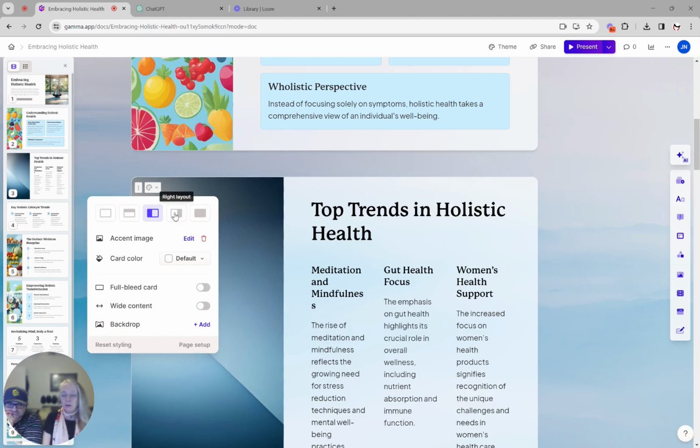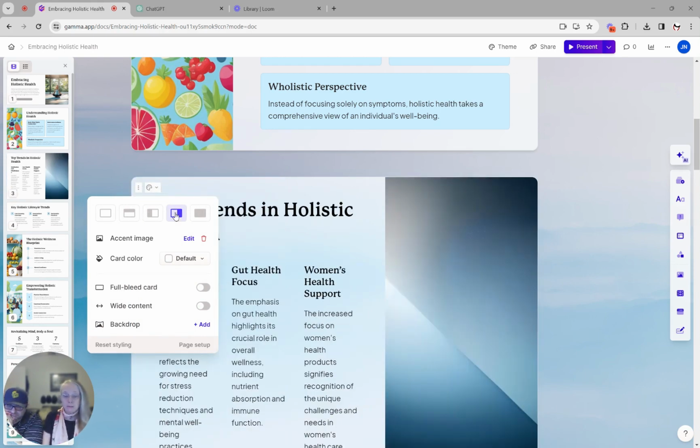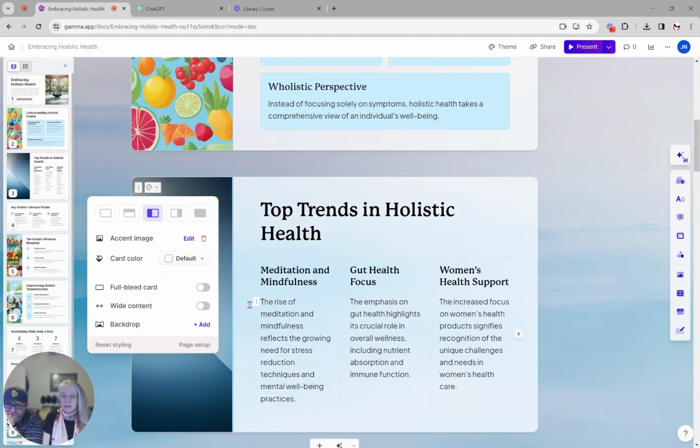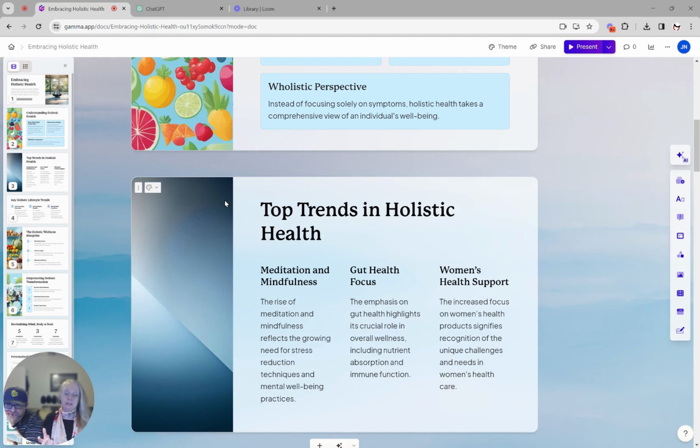We can go right. You can change it up a little bit if you want. I do like the left. And you're like, okay, but hey, it's not the same size as the one above. Look at that. Now it is. That's simple. I don't need a ruler. I don't need a snap to guide. I don't need all of that craziness. I can just look at it, lines it right up.